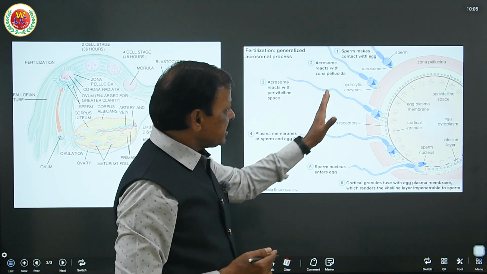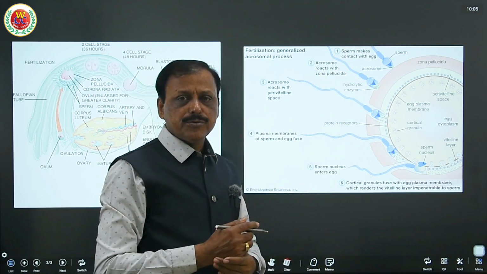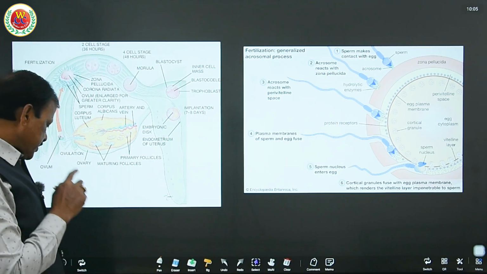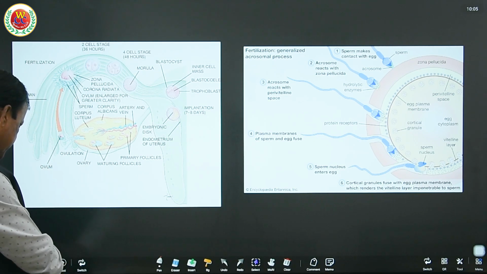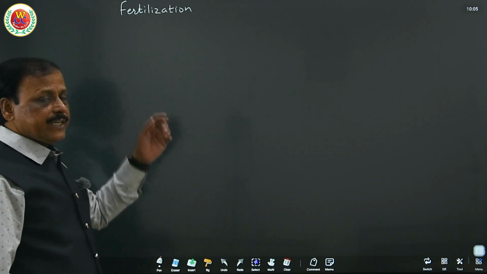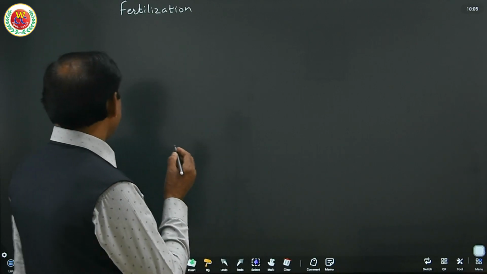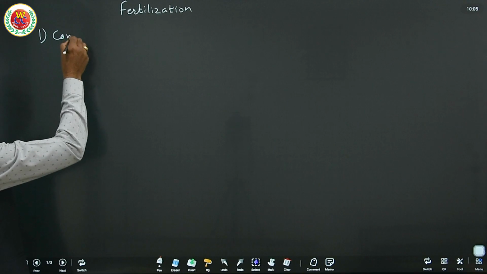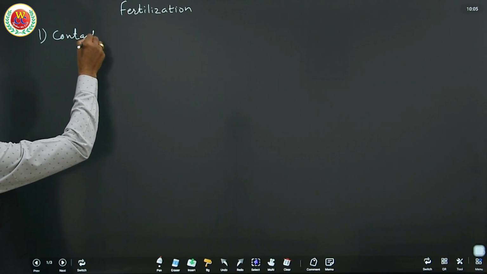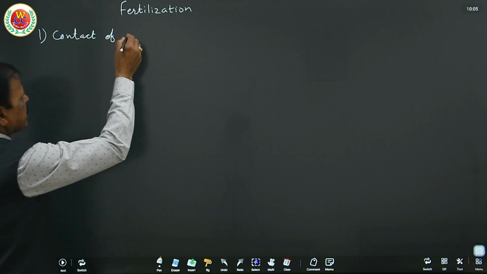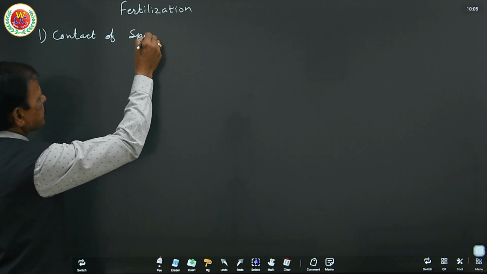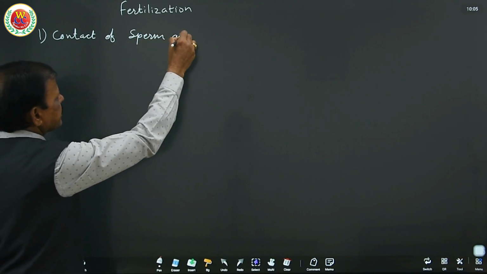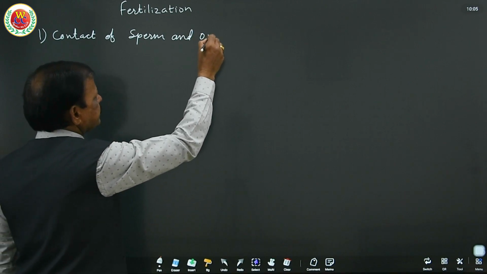We have to understand in detail how sperm encounter the ovum and fertilization occurs. To understand fertilization, it can be explained in 3 steps. First step is contact of sperm and ovum.